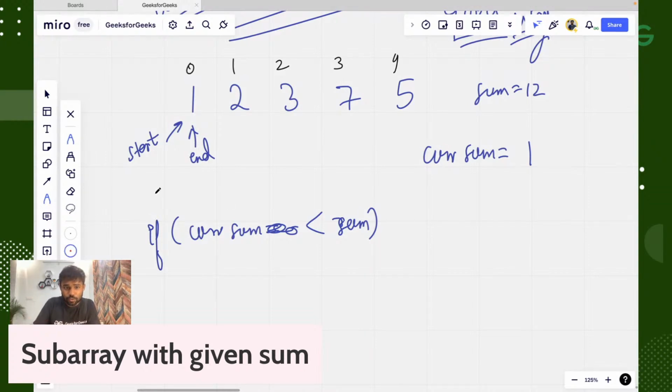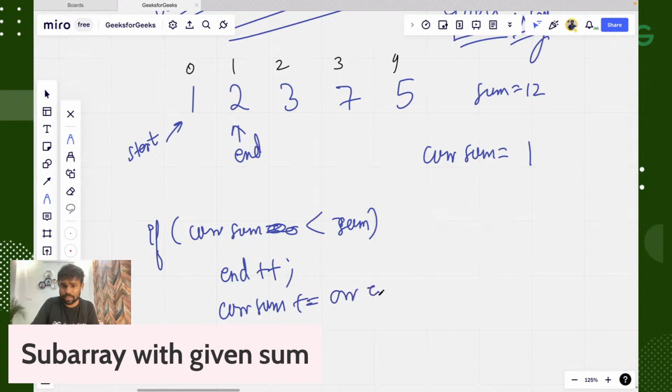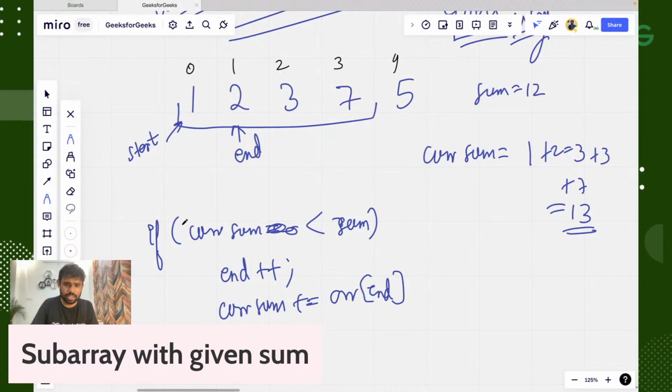So currently our window was like this. Now it will be increased like this. Now tell me what will be the sum. And here will be our end. So in this case, our end will be incremented and our current sum will also be incremented by the value of arr of end. In this way, we will go up to here, which will be plus 3 plus 7, that will be 13. Till now, we will go.